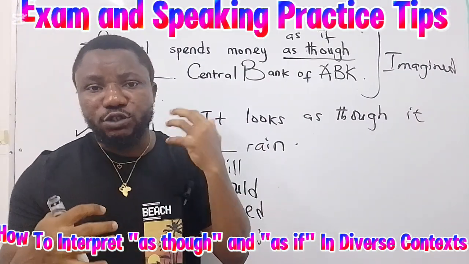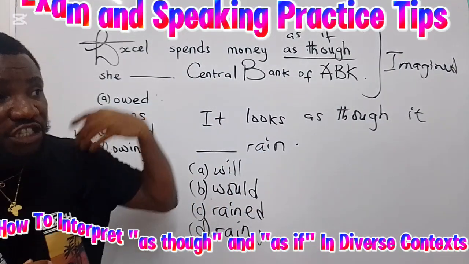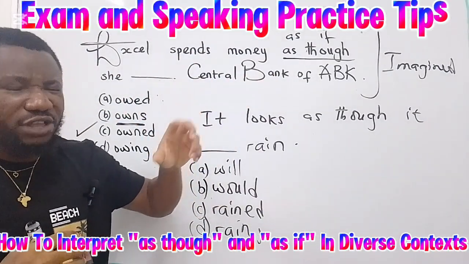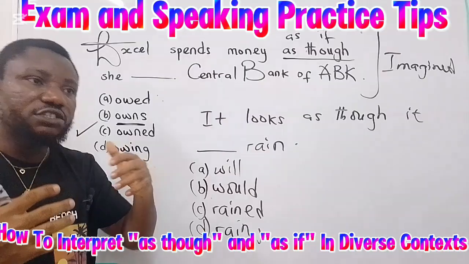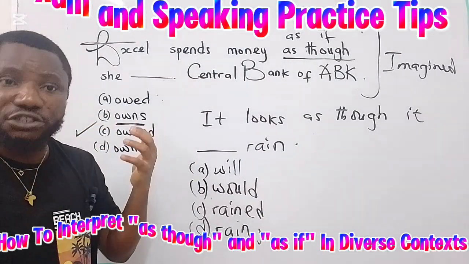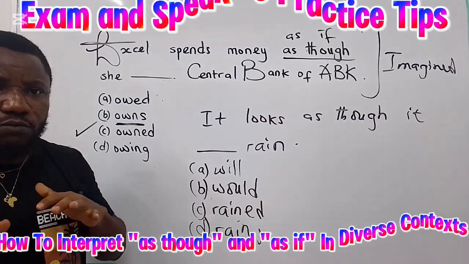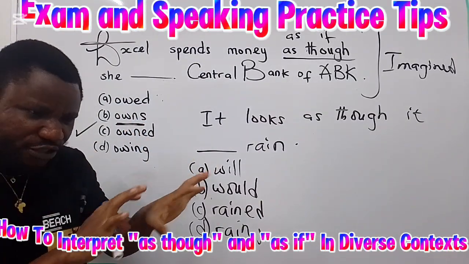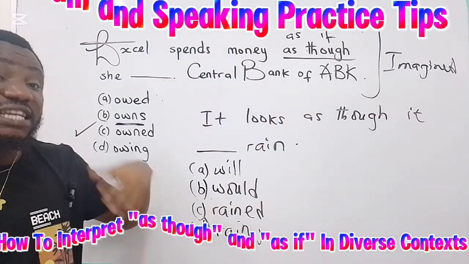And of course, you know that when we talk about weather, there are visible signs. You easily know that, okay, you can predict whether it will rain or it will not rain. For instance, when you see a cloudy sky or you begin to hear thunder, you know that, looks like rain will fall. So there are indicators to show the reality or the possibility of rain falling.